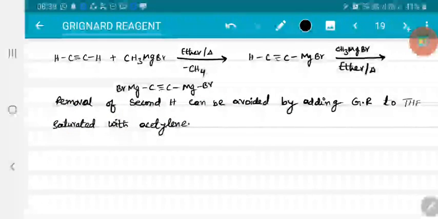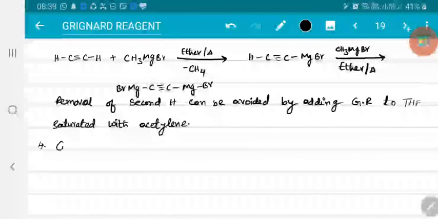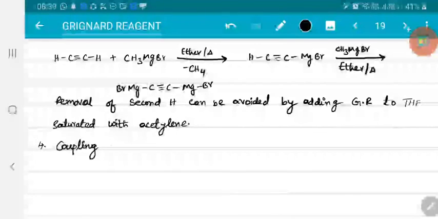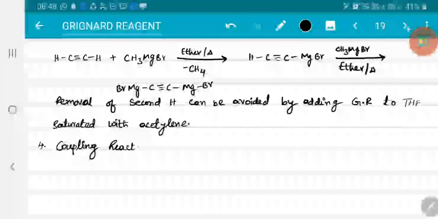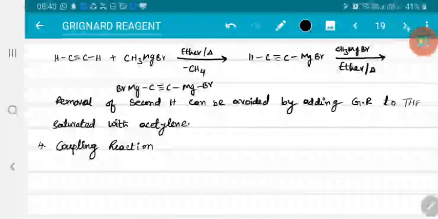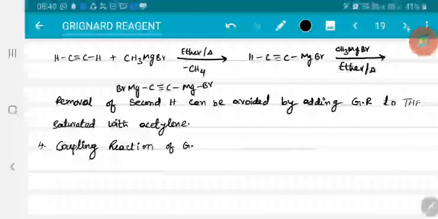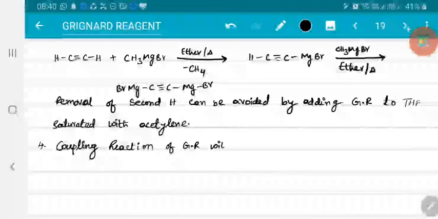Now, let us discuss coupling reactions. Next, another special type of reaction: coupling reaction of Grignard reagent with alkyl halides.